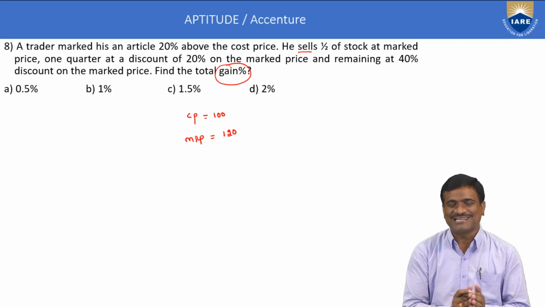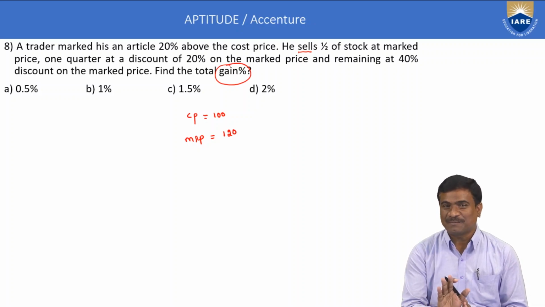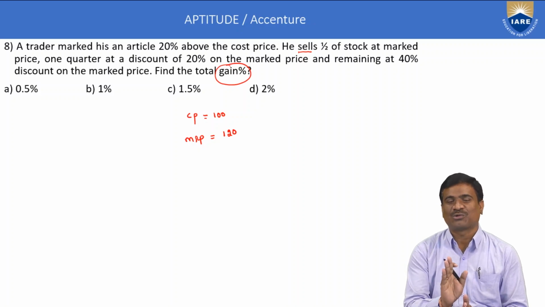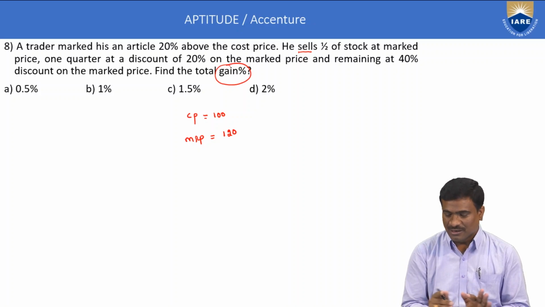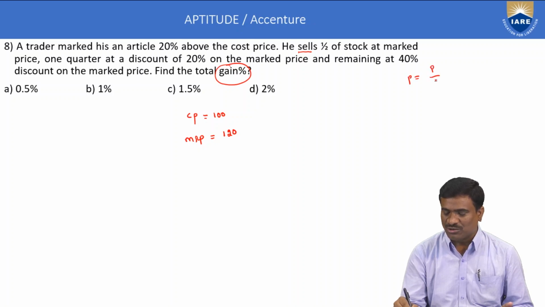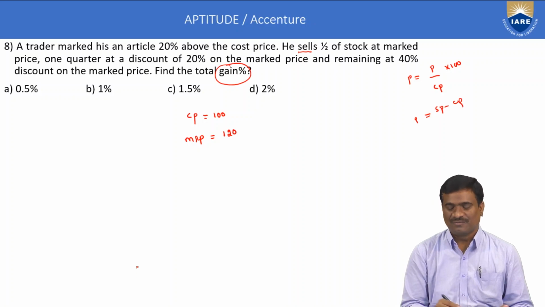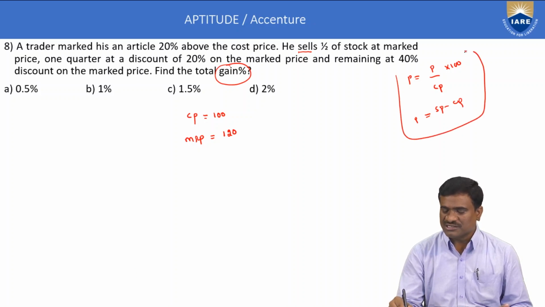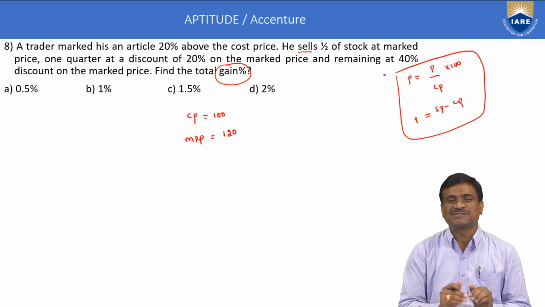Your cost price is equal to 100, but the selling price is not directly given. Calculate only the selling price. Method: profit or gain percentage is equal to profit by cost price into 100, where profit is equal to selling price minus cost price. This is about the concept of the topic. In the next part, only the substitution method.